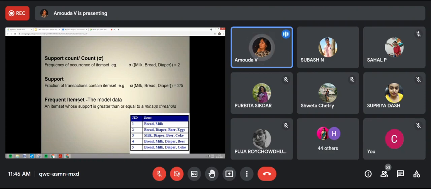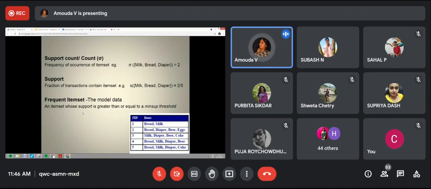And frequent item sets, we are going to make now. How are we going to find the item sets which are frequently occurring together? Once you find the frequently occurring item sets, then we'll make the rule form. From that association rule, we will get the strong association rules.